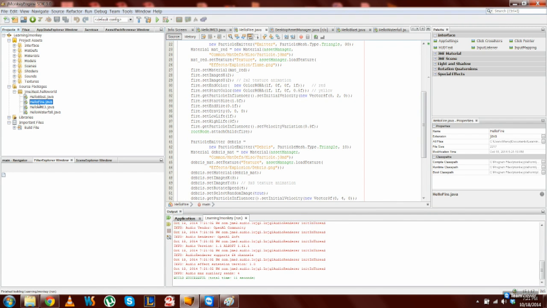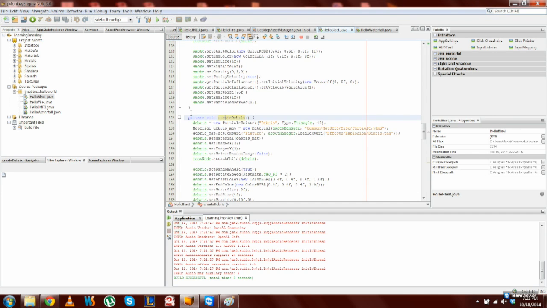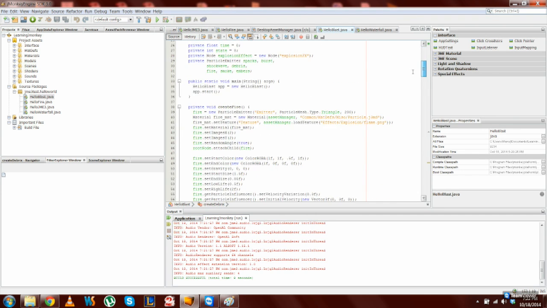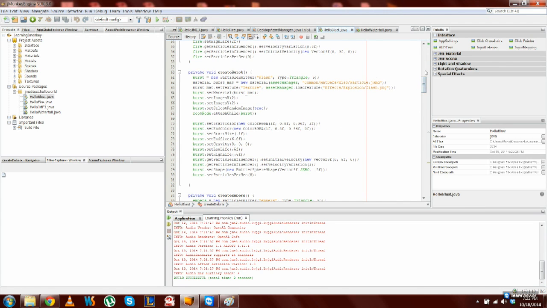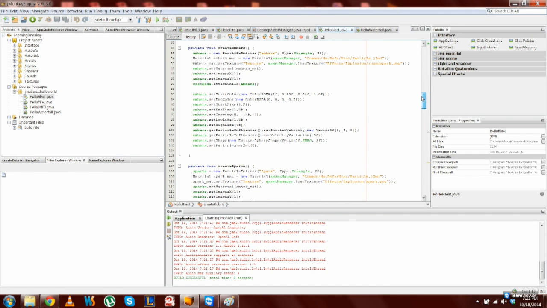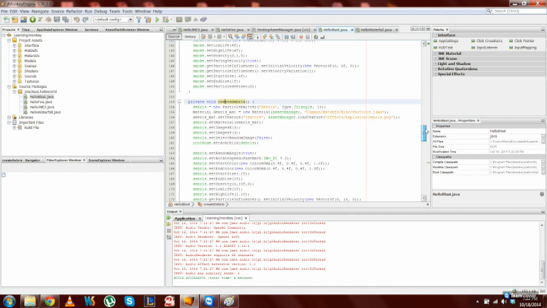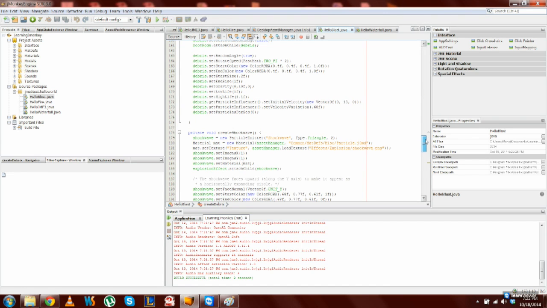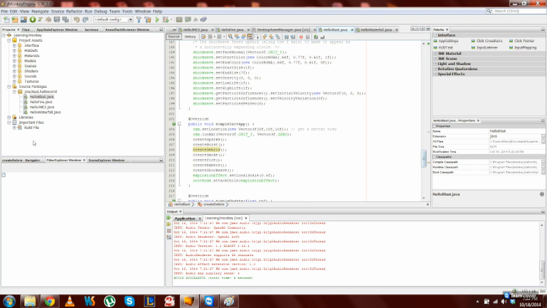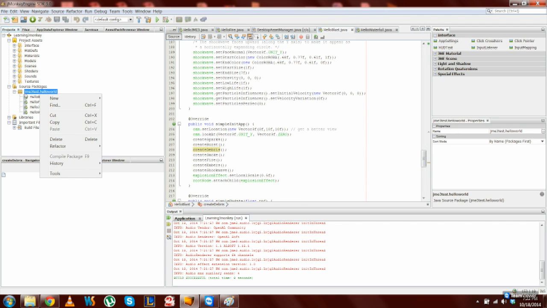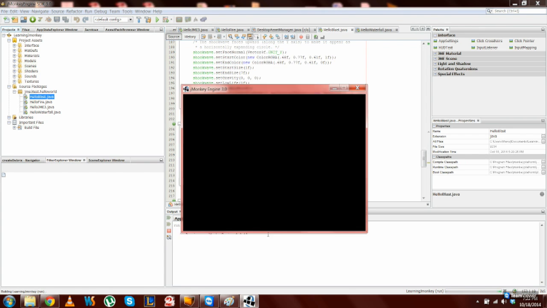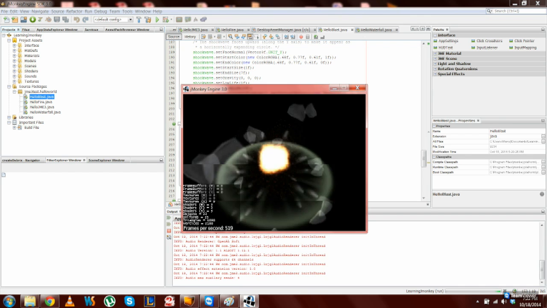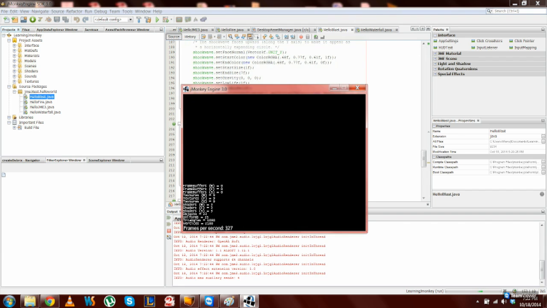I then went on to create the next class, which is the blast. In the blast, there's first a fire created, again using the particle emitter, and then we create a blast. We then create embers which come out, and sparks, and the debris which is left behind. So I'm going to go ahead and run this class. As you see, there's a blast and fire, debris and embers coming out.